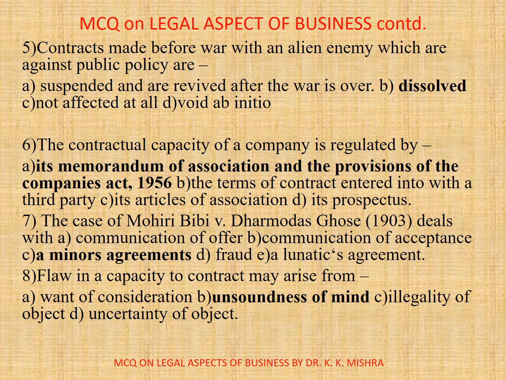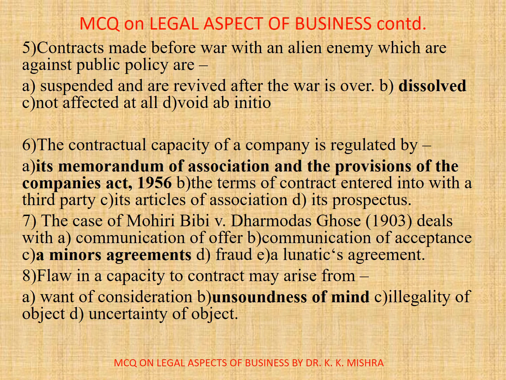Dissolved. Question number 6. The contractual capacity of a company is regulated by, options are A. Its Memorandum of Association and the provisions of the Companies Act 1956. B. The terms of contract entered into with a third party. C. Its Articles of Association. D. Its prospectus. Correct option is A. Its Memorandum of Association and the provisions of the Companies Act 1956.